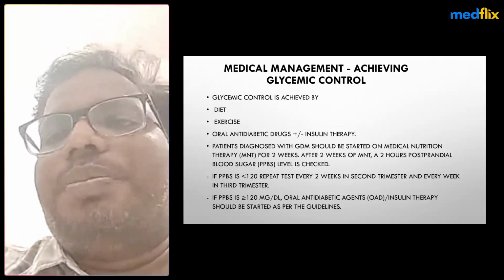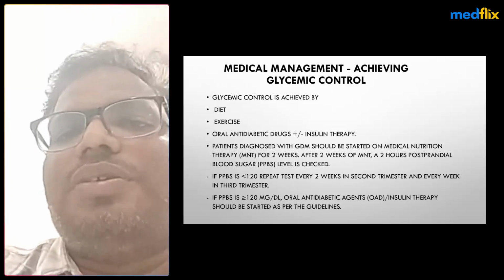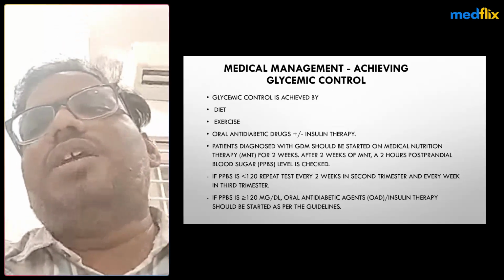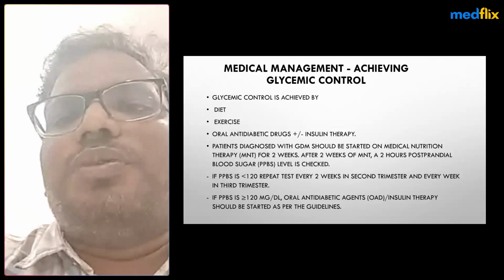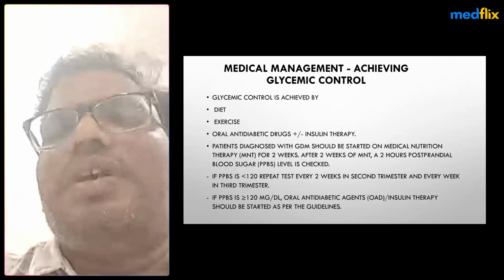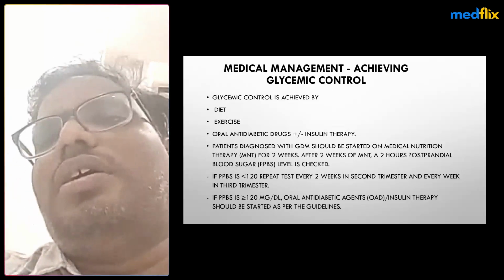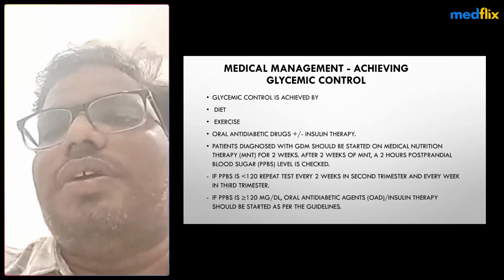A patient diagnosed with gestational diabetes, first we start medical nutrition therapy for 2 weeks. If even after medical nutrition therapy they are not well controlled, and the postprandial glucose after repeat checkup is more than 120, then we go for medication like insulin or metformin therapy. We can start oral antidiabetic drugs also.